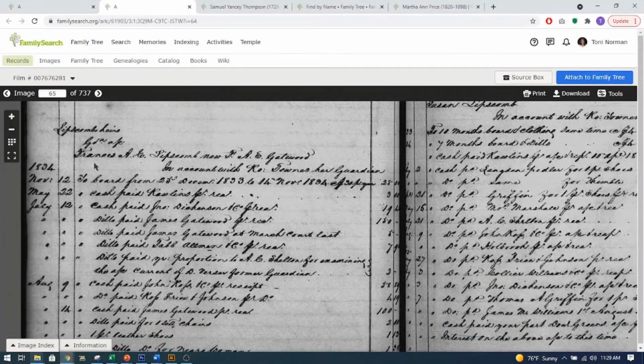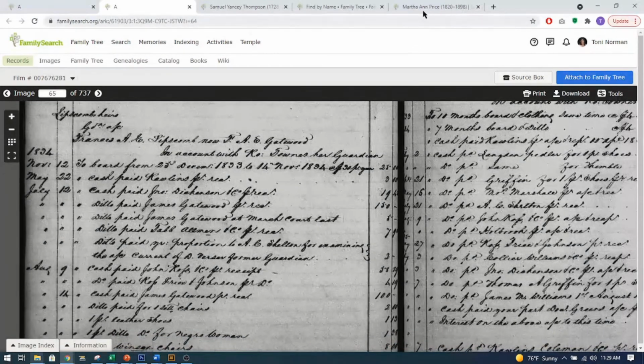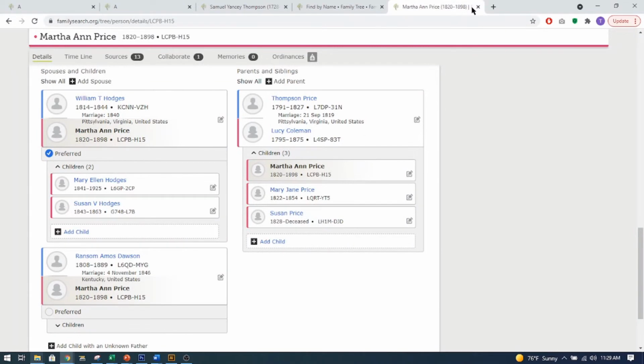So I have this Frances Ae Lipscomb, and I didn't know who she was, but it says that she is now F.A.E. Gatewood, so she is now married. And so I will go through how I found her.